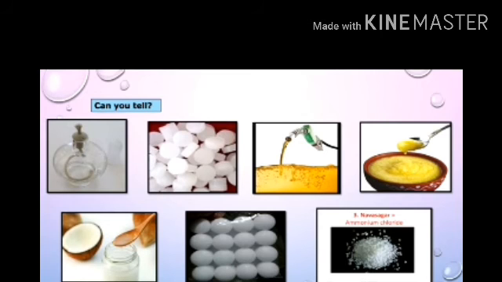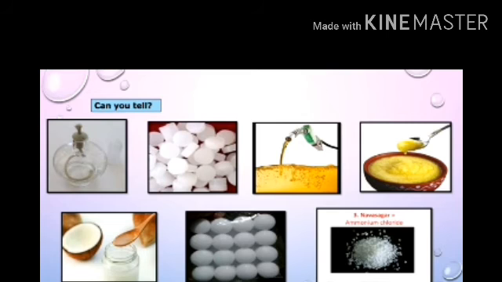Again, out of these, camphor, naphthalene balls and ammonium chloride change directly into the gaseous state.